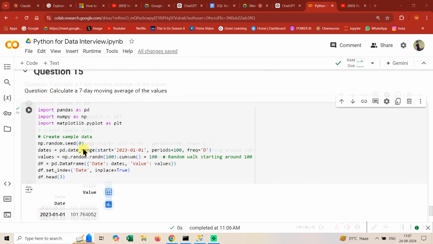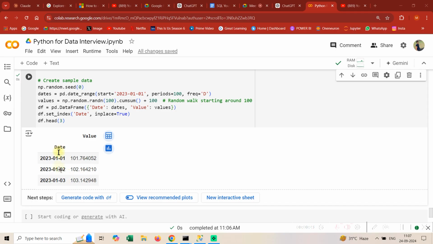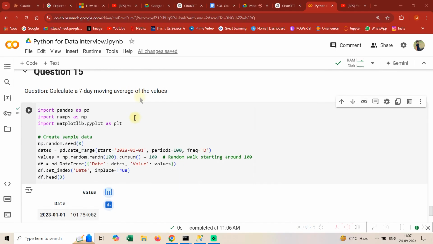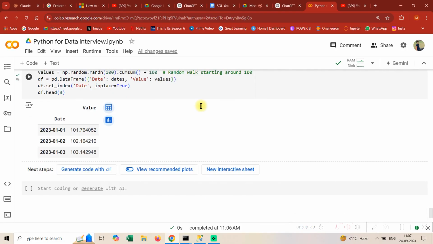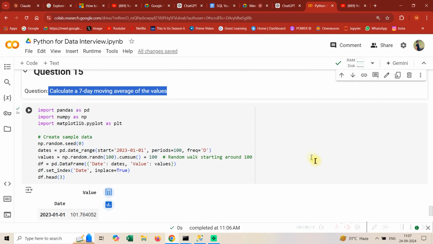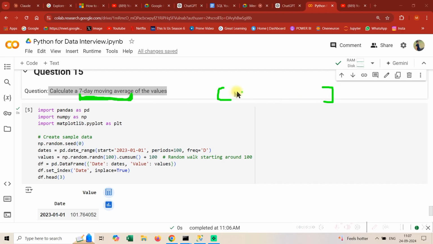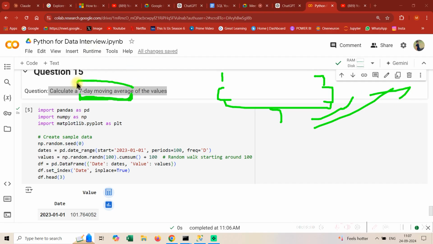So it's a very simple question. See guys, you have a data set with a date and a value. Okay, it's a time series data set. Now someone has asked you that we need to calculate a 7-day moving average of value. So what does that mean? That means that whatever values you have, they need to be added up. So for each 7-day interval I need to add the values from 1 to 7, and then I need to divide it by 7 so that I get an average. I hope you understand the 7-day moving average.